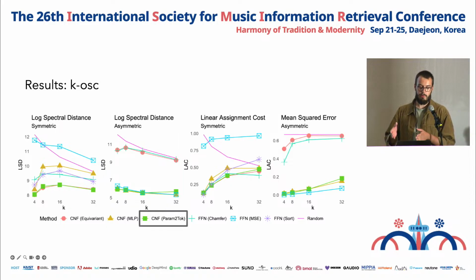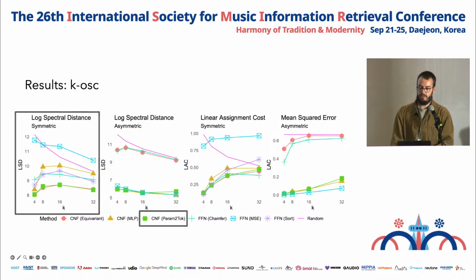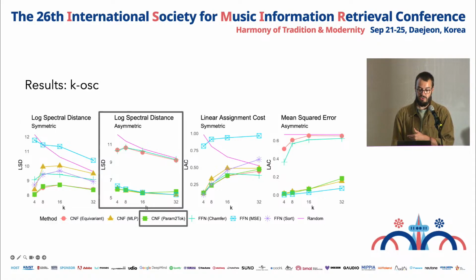But when we use our parameter-to-token mapping, under symmetric conditions, it behaves just like the fully equivariant model and uses its inductive bias to achieve very good performance. But under asymmetric conditions, it's capable of breaking this bias and ignoring the inappropriate symmetry constraint, and thus also performs very well.